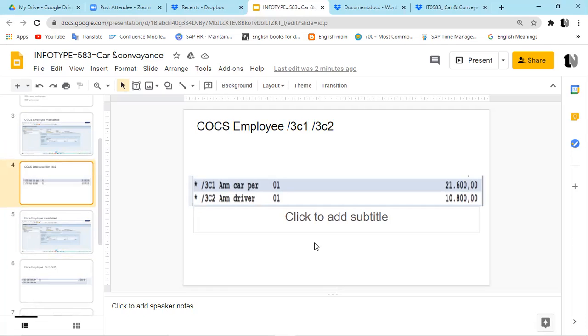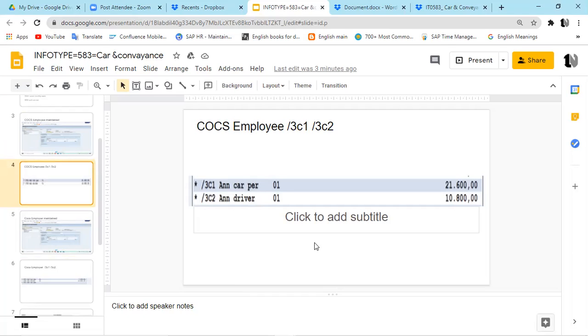I'll just type it out here. These two things you'll be coming across a lot of times, whenever you're discussing 583. So OYCS is own your car scheme and COCS is your company owned car scheme. Okay, so this is how we understood.